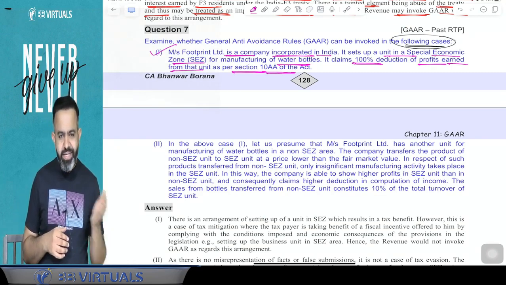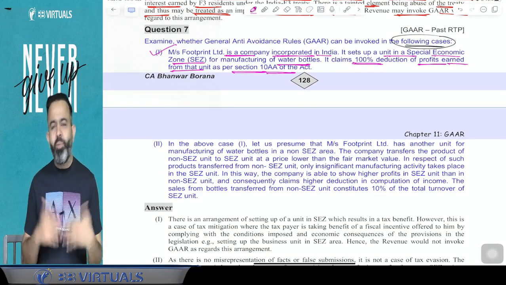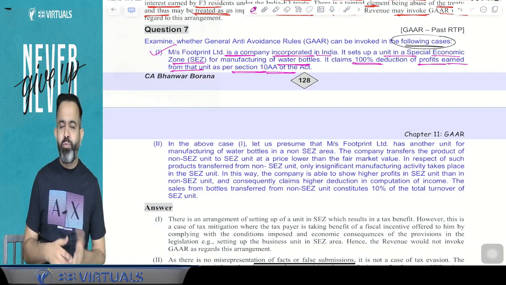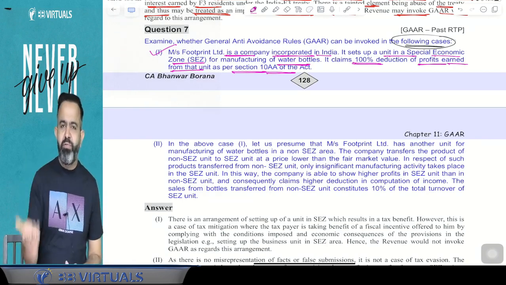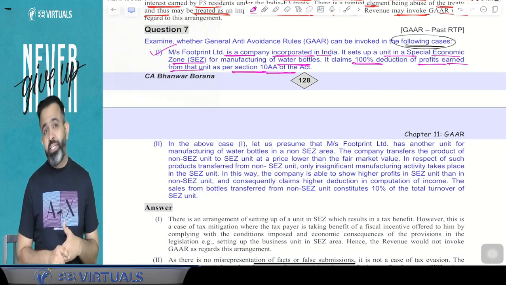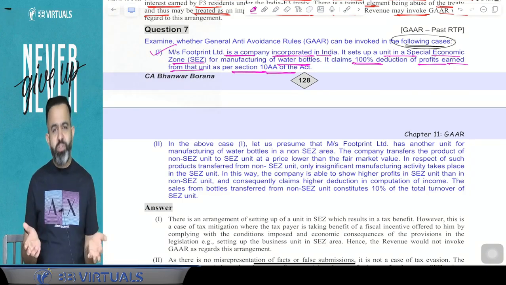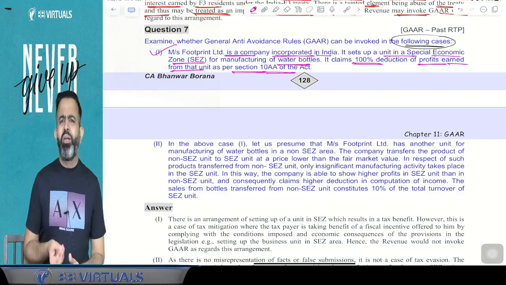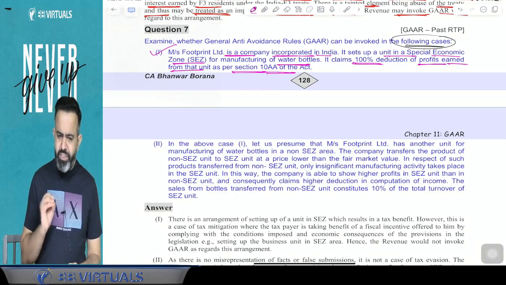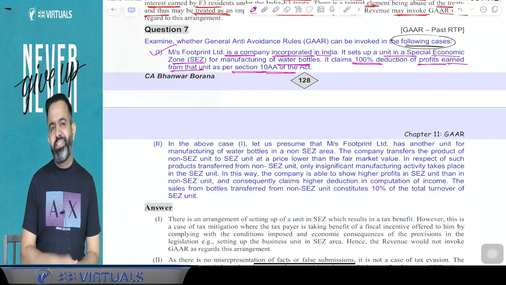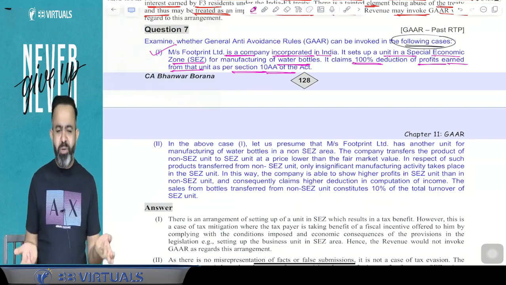Na? The 10AA deduction is allowed by the lawmaker. The lawmaker says that you can take the 10AA deduction at 100% for the first 5 years. For the second 5 years, there is 50%. For the third 5 years, there is 50% of export profit or SEZ reinvestment reserve, whichever is lower. So this benefit is given by the lawmakers. Here the assessee is not doing anything wrong. So in this particular case, guys, there is no need of the GAR.